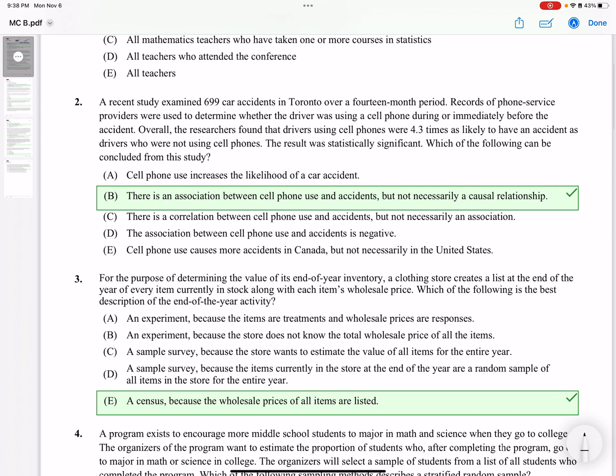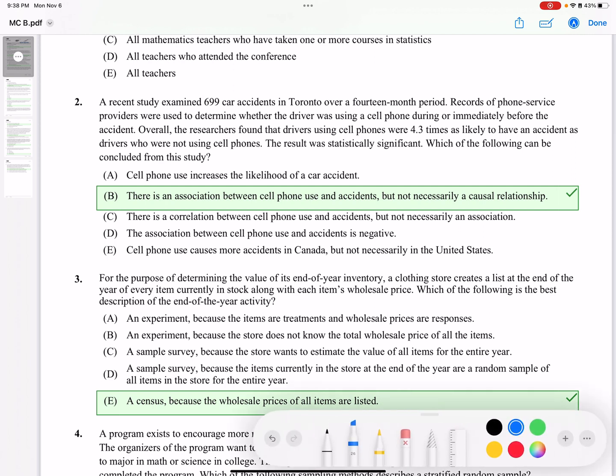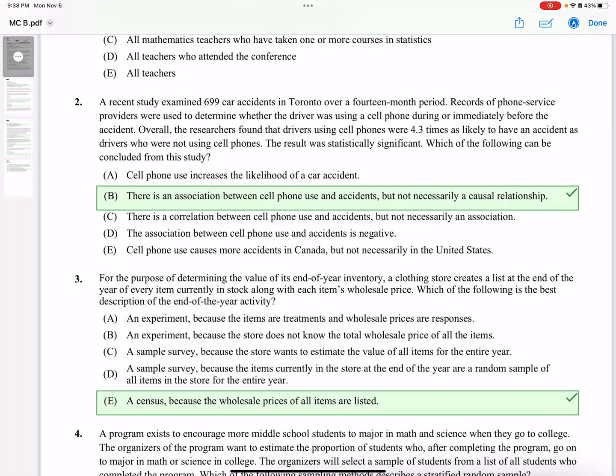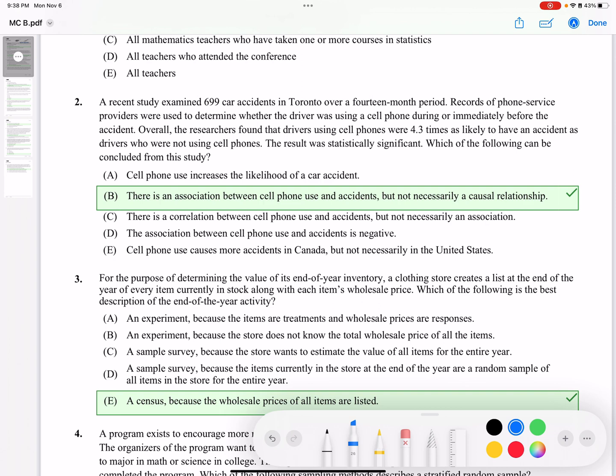Number 2, a recent study examined 609 car accidents in Toronto over a 14-month period. Records of phone services were used to determine whether the driver was using a cell phone during or immediately before the accident. Overall, the researchers found that drivers using a cell phone were 4.3 times as likely to have an accident as drivers that were not. The result was statistically significant. Which can be concluded?